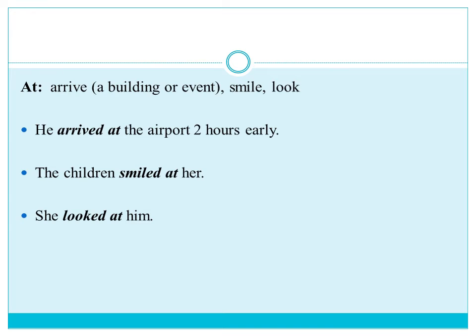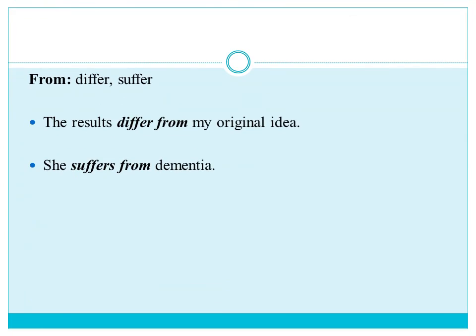For example, we use at with arrive, smile, and look. He arrived at the airport 2 hours early. The children smiled at her. She looked at him. The preposition from is used with differ and suffer. So let's see the example. The results differ from my original idea.